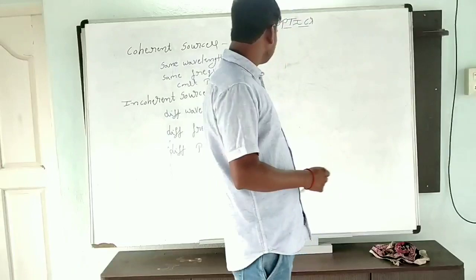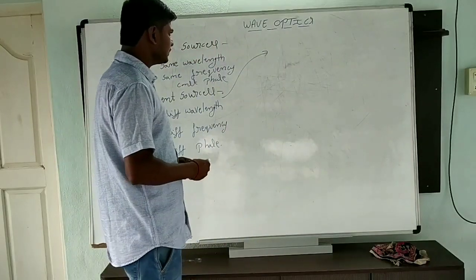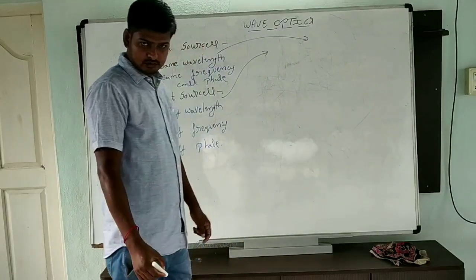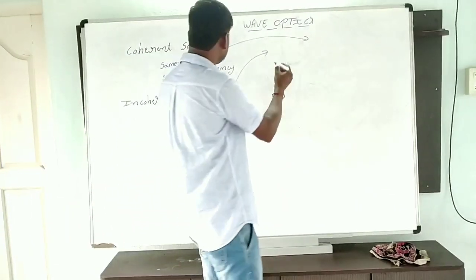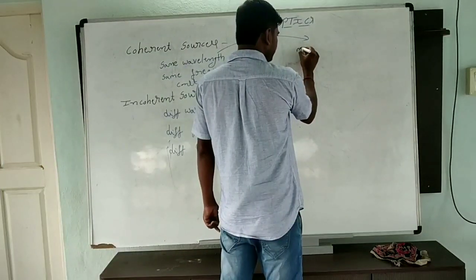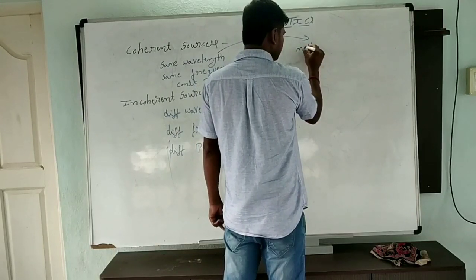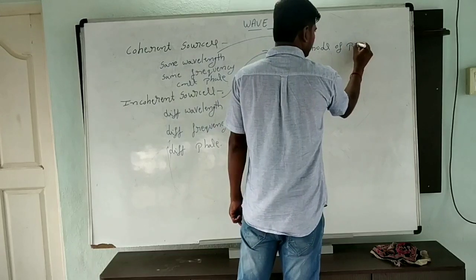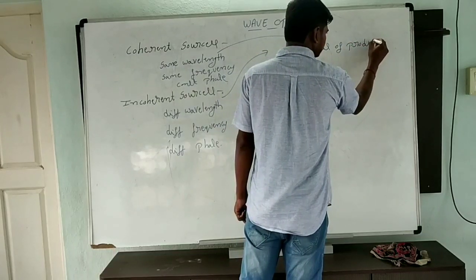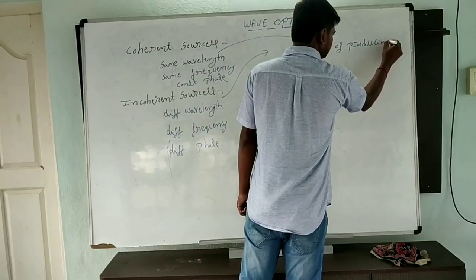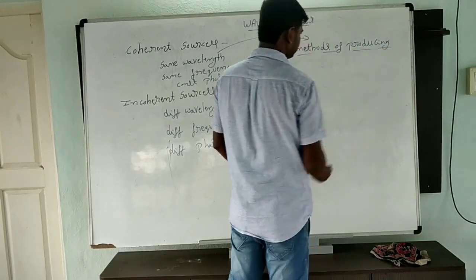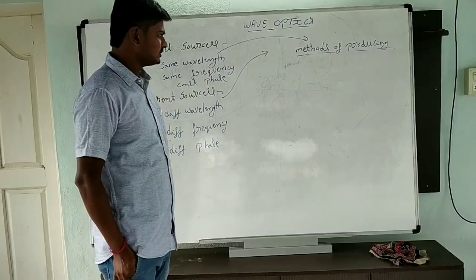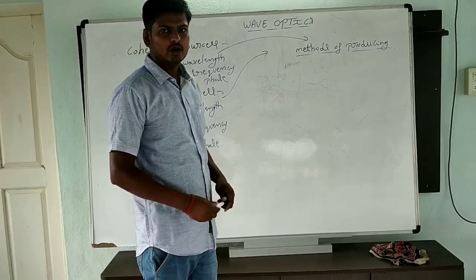That's why to get coherent sources we take them from a single source only. From a single source, we get coherent sources. These are the methods of producing coherent sources. We can produce coherent sources in two ways.